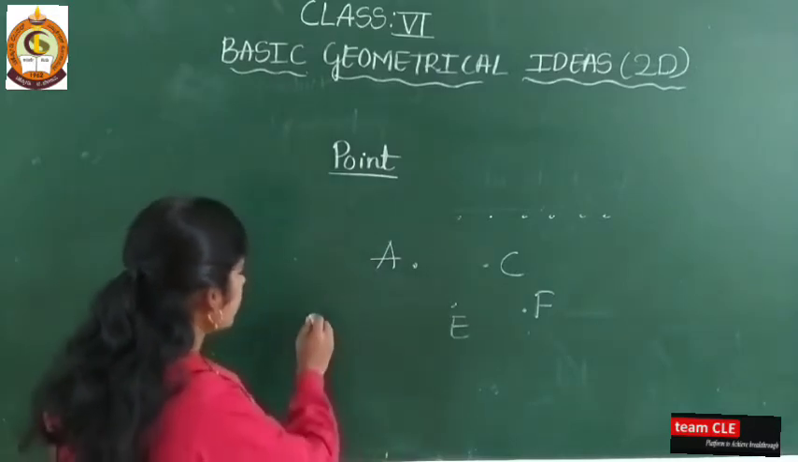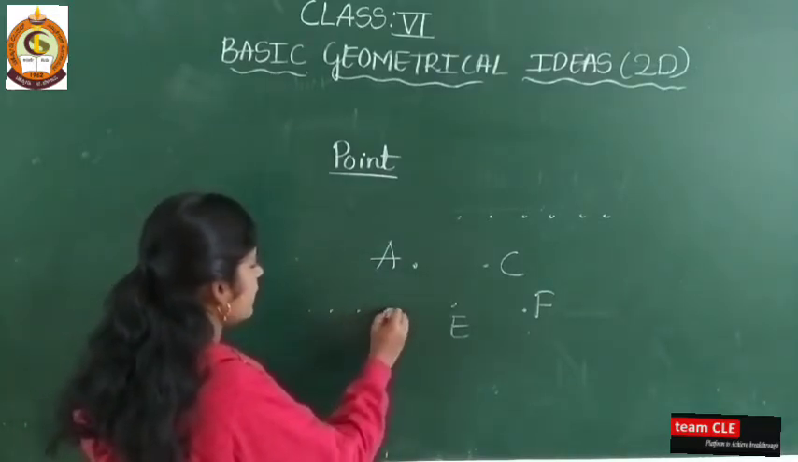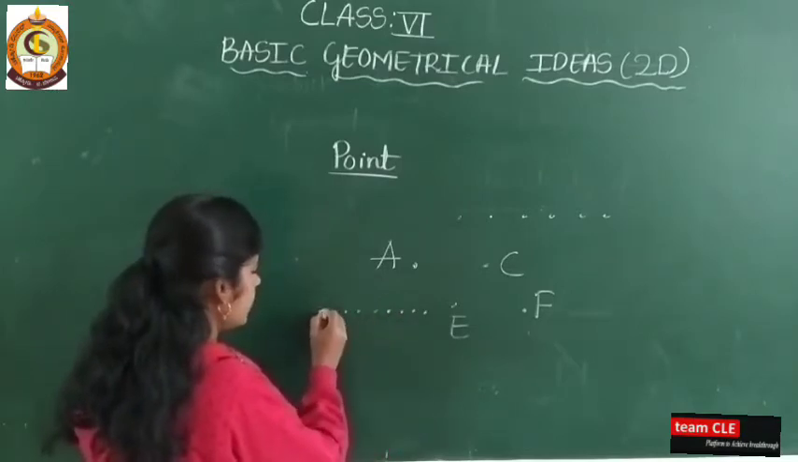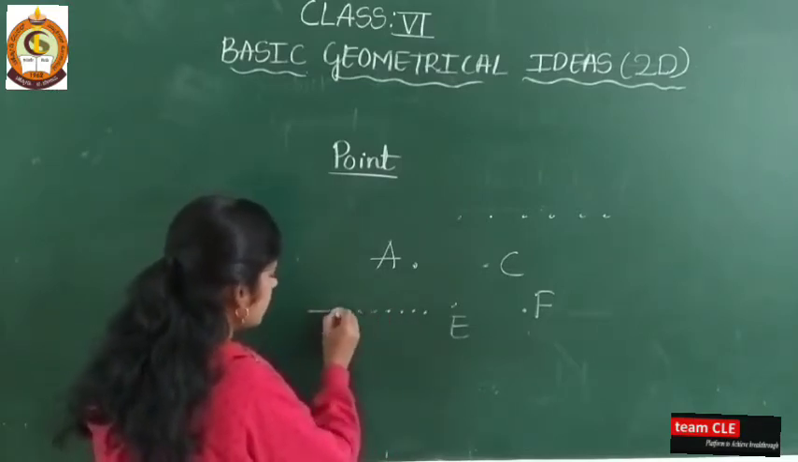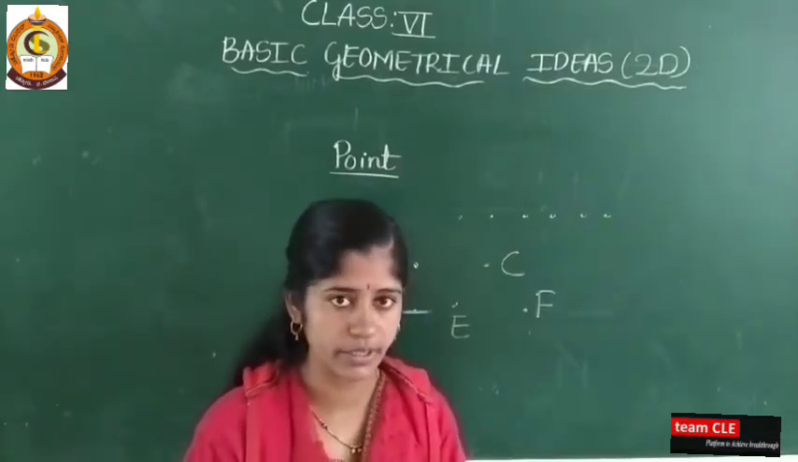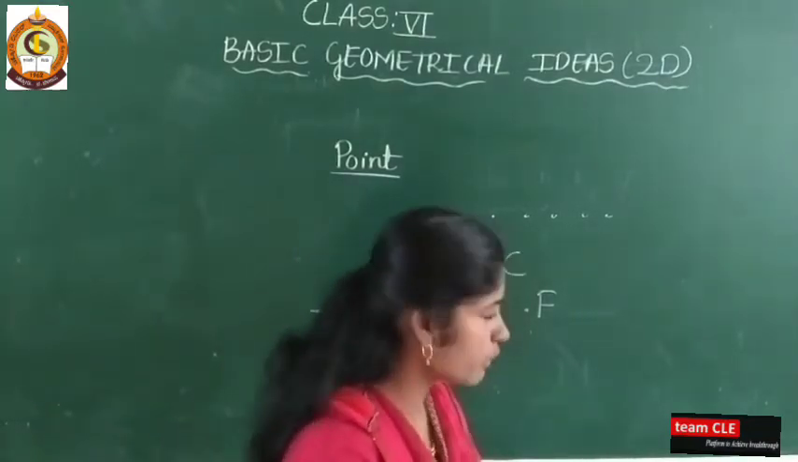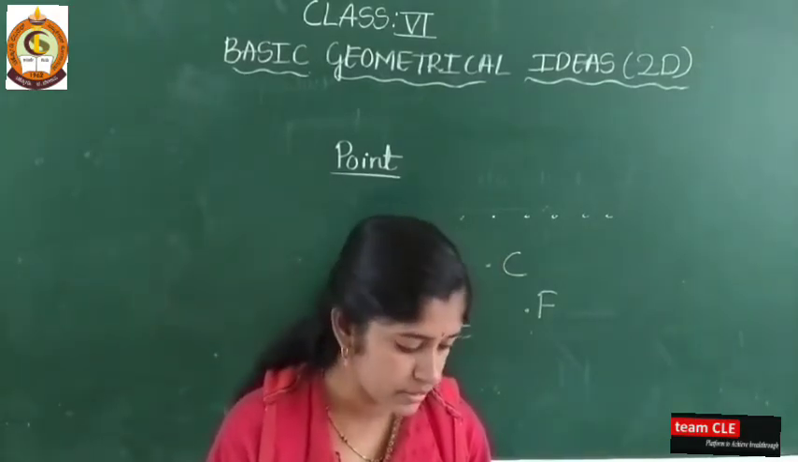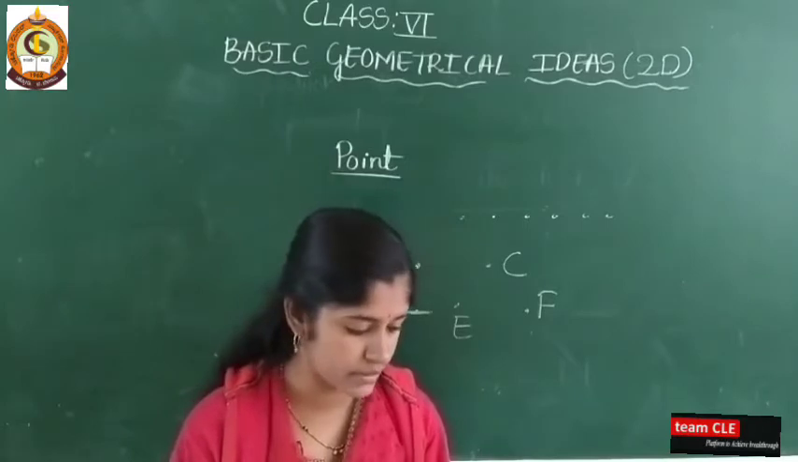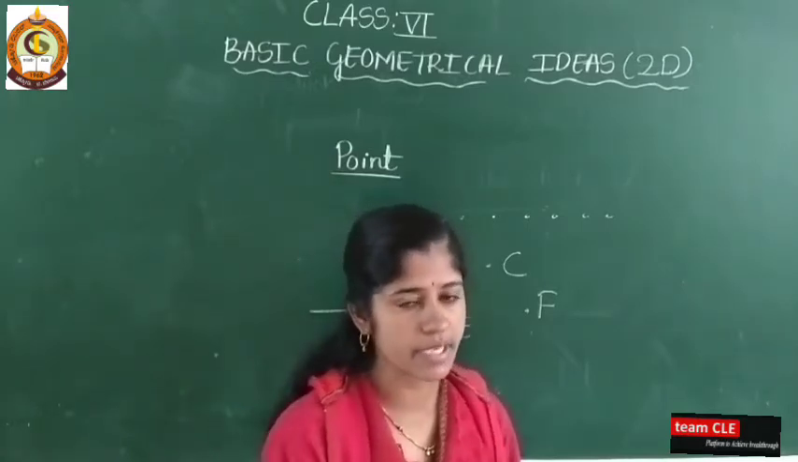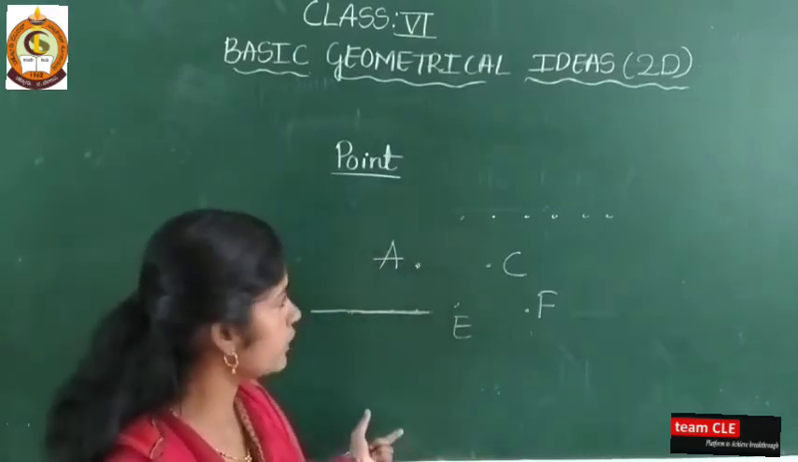Here every shape is made by combining so many points. See here, now what has formed here? By combining so many points, a shape will form in geometry. The best examples for a point are the tip of a compass, the sharpened end of a pencil, and the pointed end of a needle. I hope you understood this.